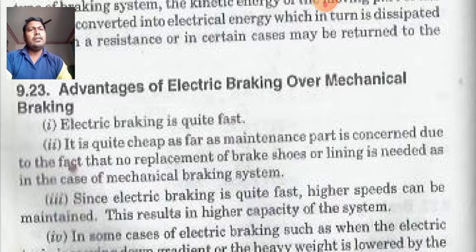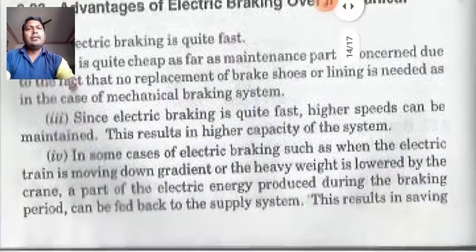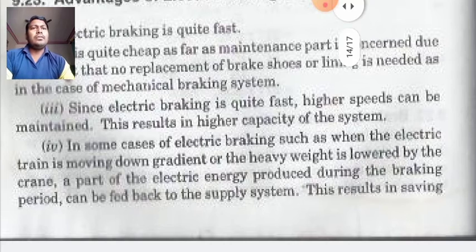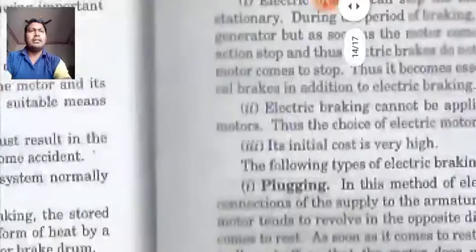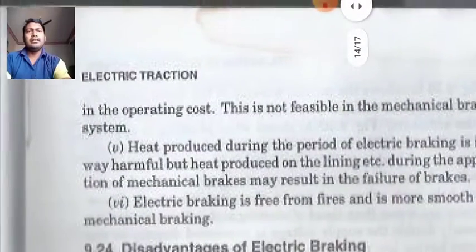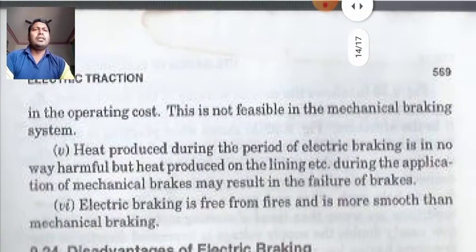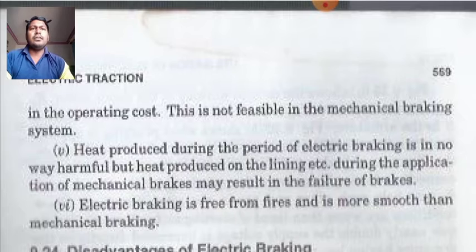In some cases of electric braking, such as when the electric train is moving down a gradient or a heavy weight is lowered by a crane, a part of the electrical energy produced during the braking period can be fed back to the supply system. This results in saving of energy and operating cost. This is not feasible in a mechanical braking system.